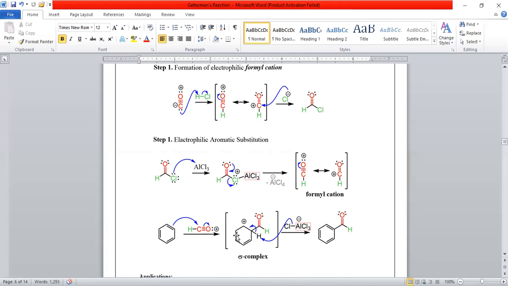Then we get these structures, where the positive charge lies on this carbon atom and this carbon atom forms two bonds.